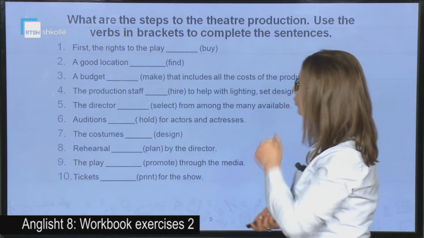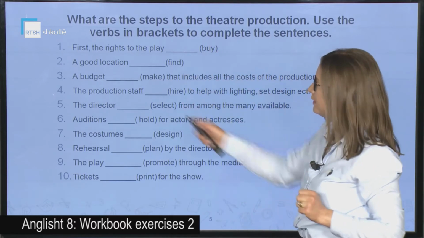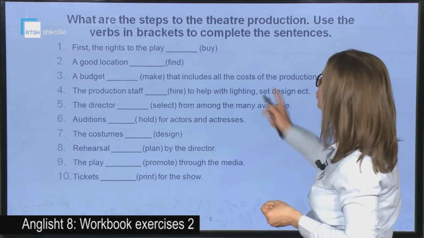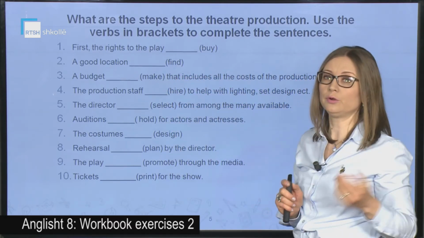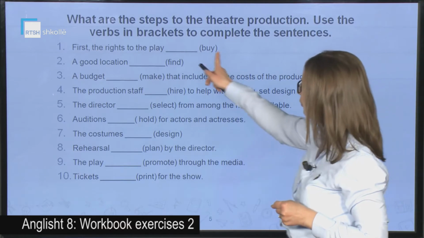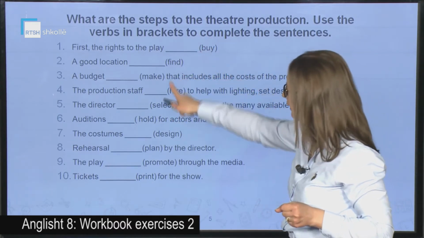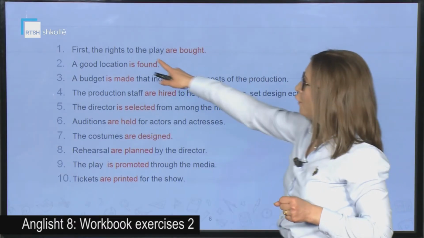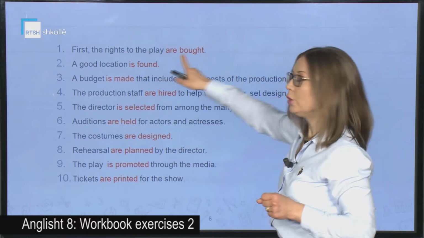Now, let's go on with another exercise. These are some steps in theater production, but the main idea is to put the verbs in brackets into their correct form. We're going to complete the sentences together by keeping in mind that these are steps in theater production and the verbs given here. So, first, the rights to the play are bought.